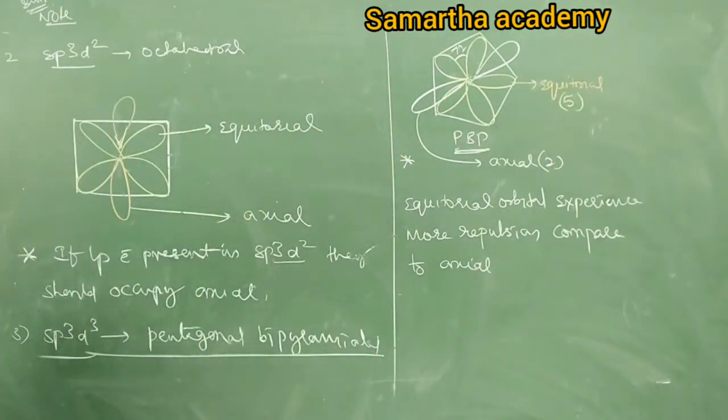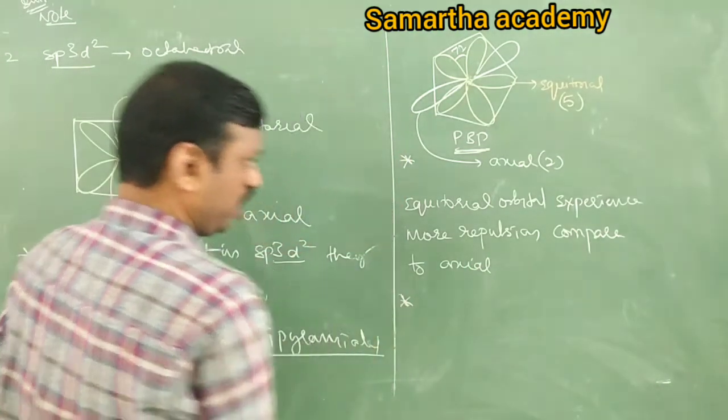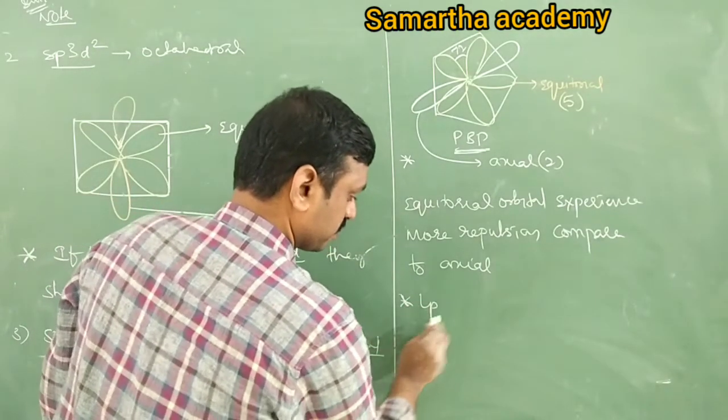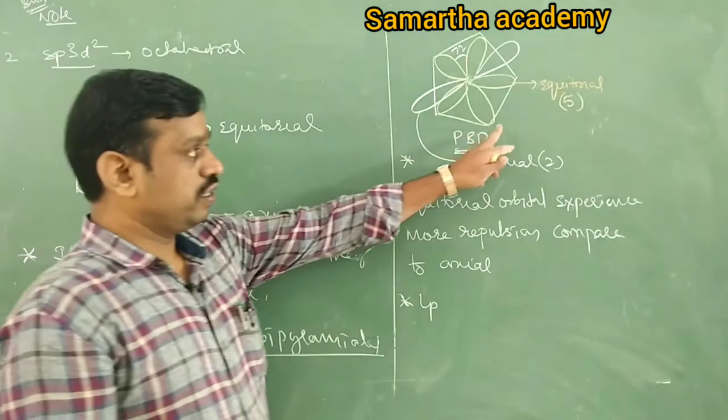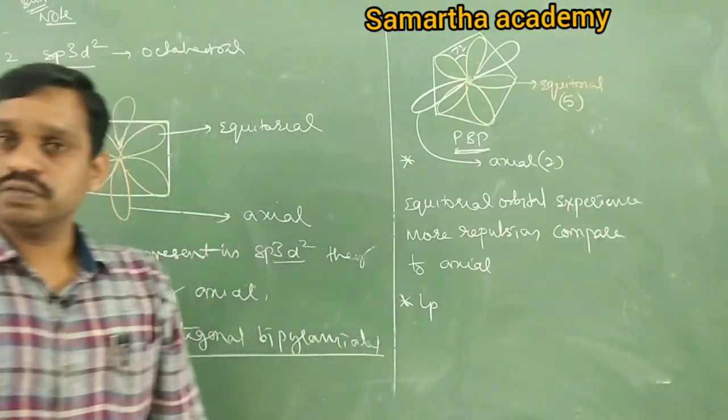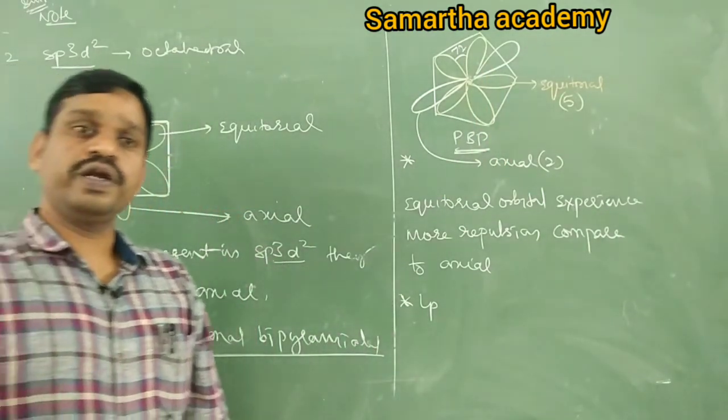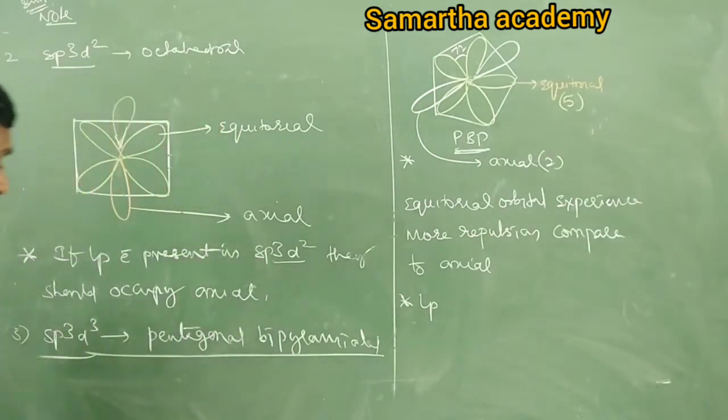Okay, next, similarly, if lone pair electrons are present in sp3d3, where should these lone pair electrons be placed? As in sp3d2, axial only, not equatorial, right?